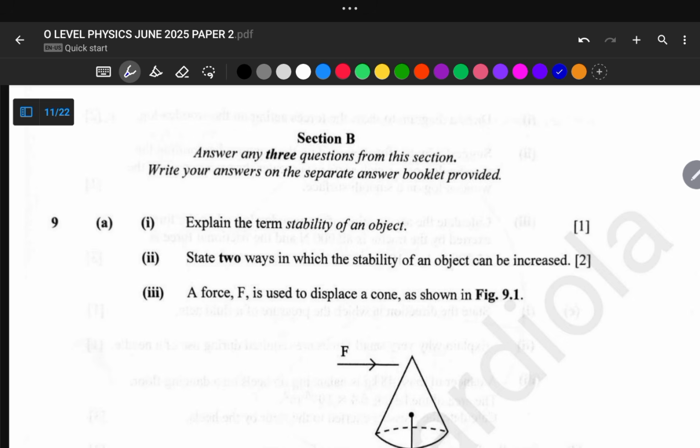Another way of increasing the stability of an object is to use support structures like braces or anchors, which helps to resist motion.